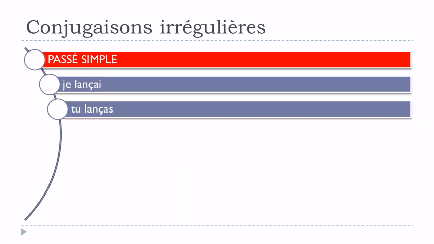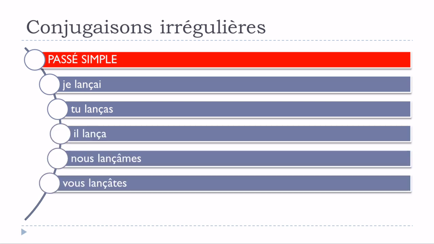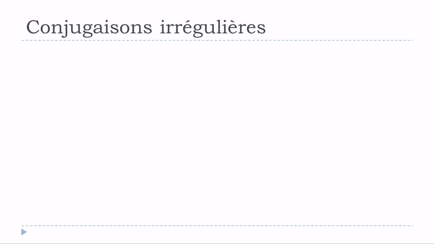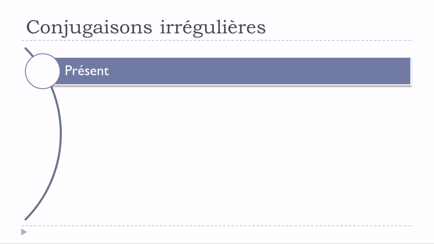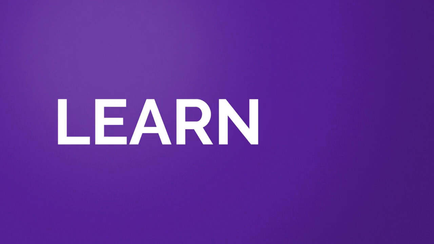Je lançai, tu lanças, il lança, nous lançâmes, vous lançâtes, ils lancèrent. So you can see that there is only one form that won't be affected by that, but all the others will need to be modified with the cédille, like here. So remember, présent, imparfait, passé simple, and then participe présent will be the tenses and forms affected by these modifications.